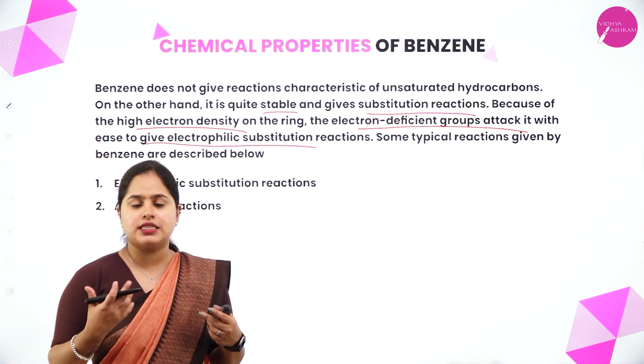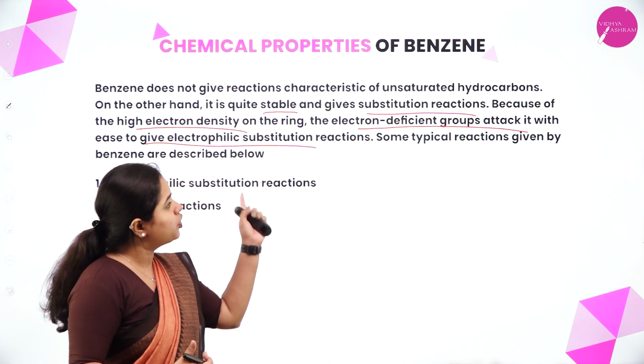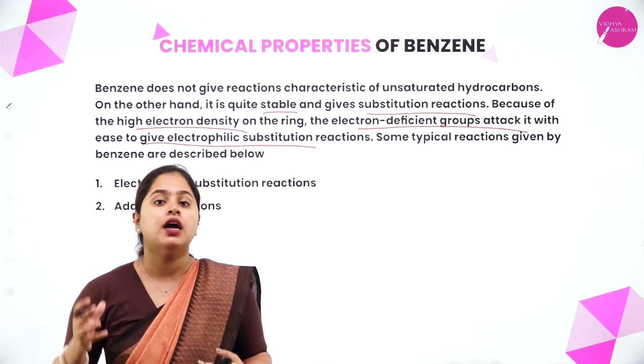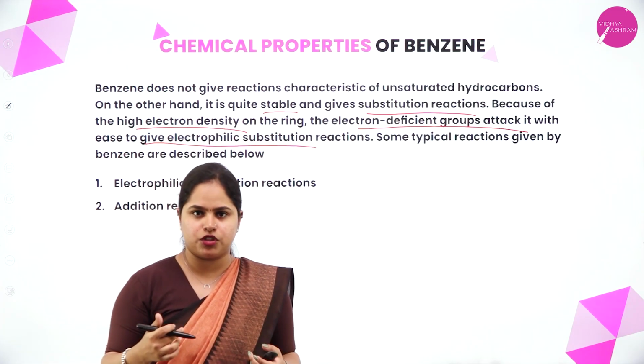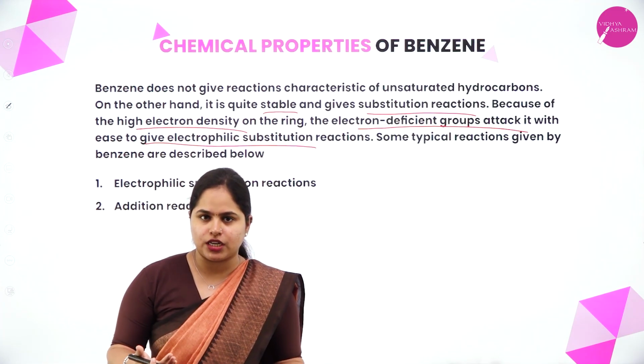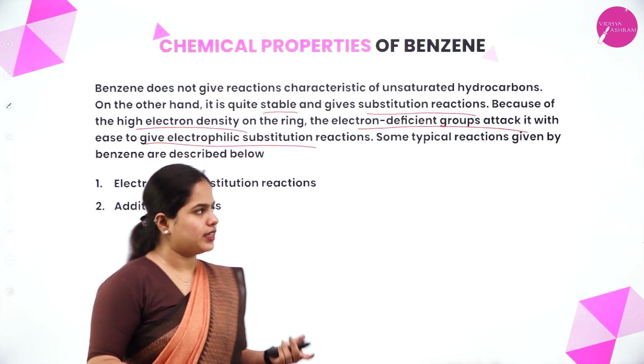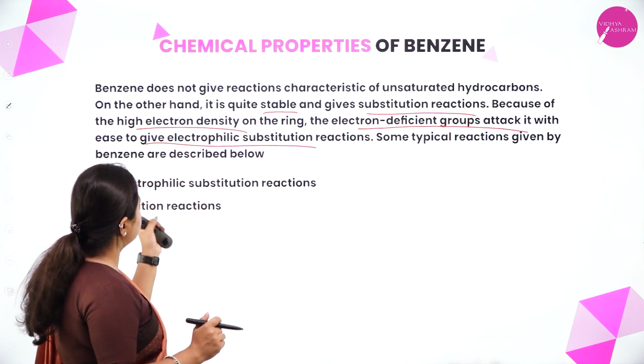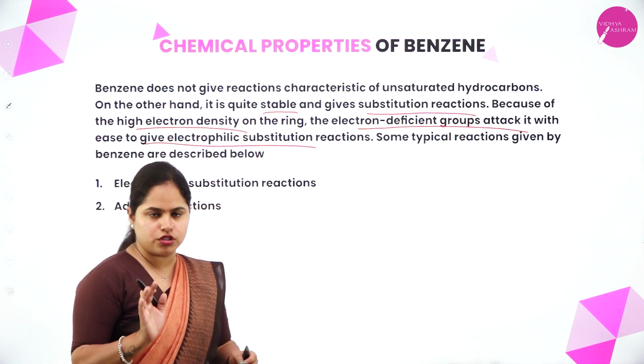The benzene ring is electron rich. So what happens? Electron deficient groups are the ones which have attraction towards the negative charge, that is, positively charged. So, these are electrophiles, right? These electrophiles will come and substitute in the benzene ring. So, this is called electrophilic substitution reaction.